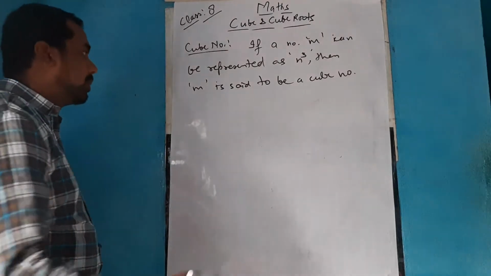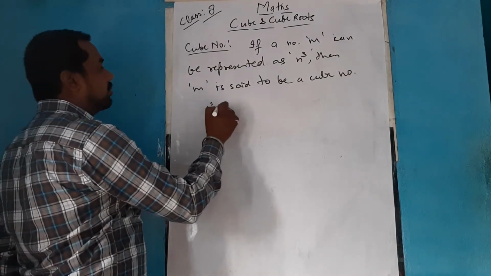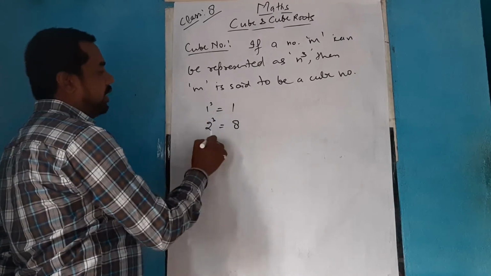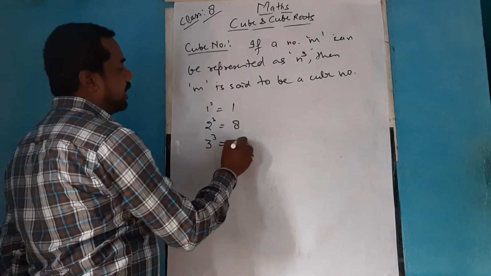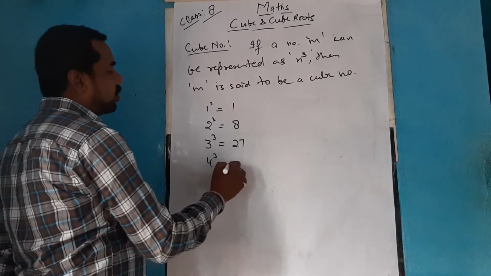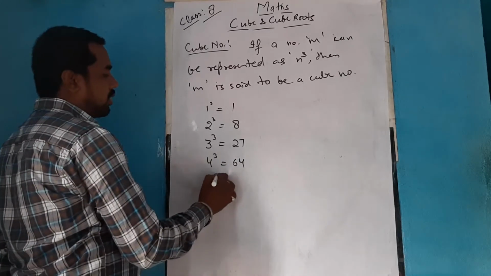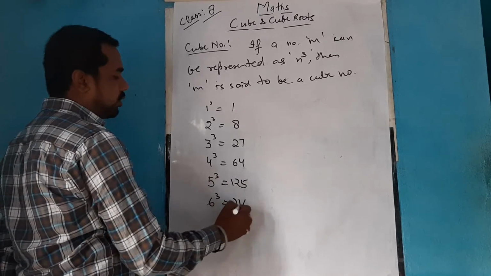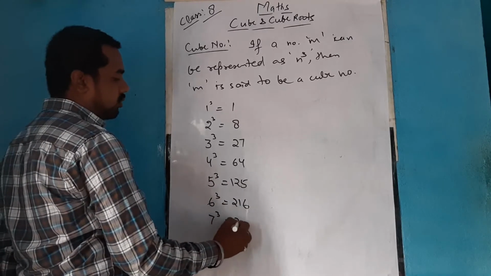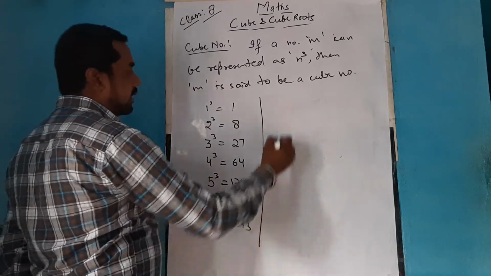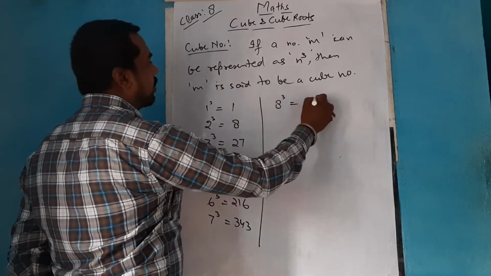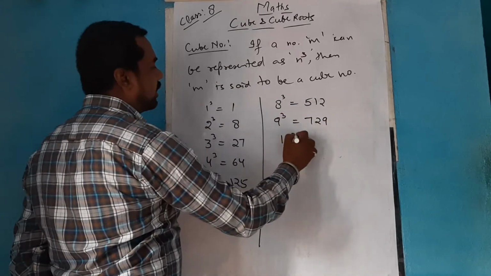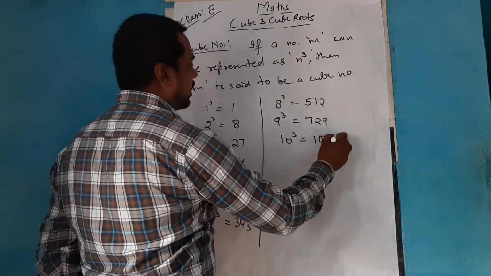What can be the example of a cube number? Suppose I take 1 cube, the value is 1. Similarly 2 cube, the value is 8. 3 cube, that value is 27. 4 cube, that value is 64. 5 cube, that value is 125. 6 cube, that value is 216. 7 cube, that value is 343. Same way 8 cube equals 512. 9 cube equals 729, and 10 cube becomes 1000.